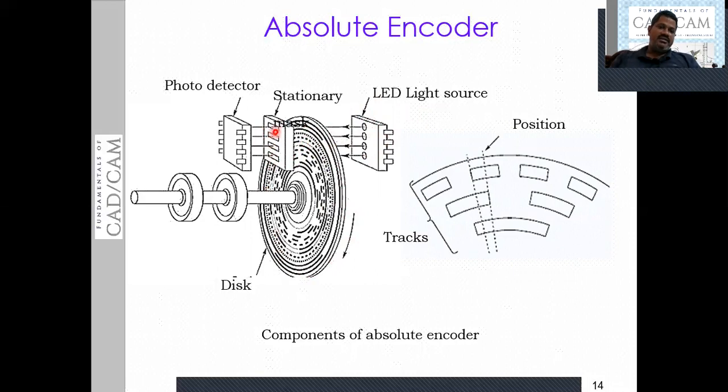And again, that light is made to fall on the photodetector. This photodetector is going to detect the light coming from the stationary mask. In turn, this is going to generate the unique word or bit to sense the motion of the rotating member or the moving member. So this output is unique in its nature, and that uniqueness represents the motion of the moving element. Here it may be a shaft.